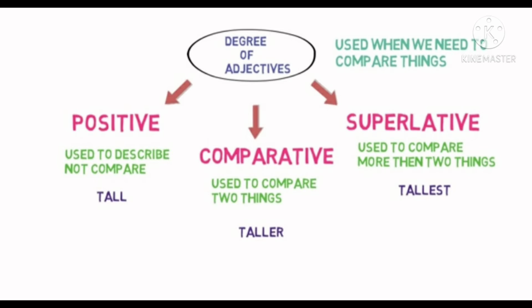See how the adjective changes. In positive degree, the adjective comes as it is. In comparative degree, with er, that is taller, and in superlative degree, with est, that is tallest. Now we will see more examples.